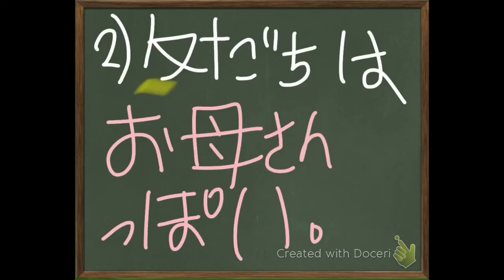Similarly, Tomodachi wa okasan ppoi. My friend is like a mother, and this isn't in a positive light. It suggests that your friend bosses over you like a mother. Your friend doesn't give you freedom. Your friend is like a very possessive mother.